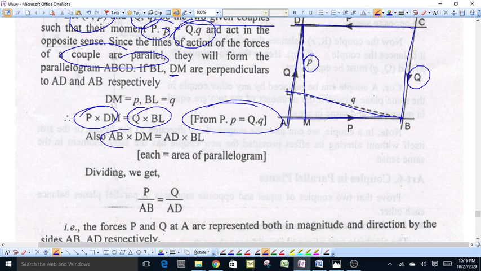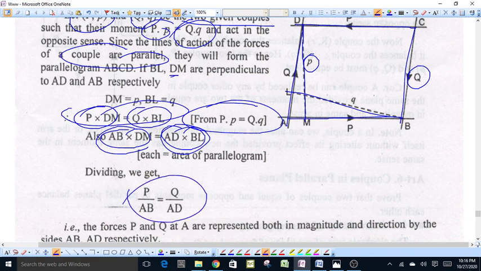Also AB into dm is equal to AD into BL. This AB into dm is the area of the parallelogram, and AD into BL is also equal to the area of the parallelogram. If we divide these two equations, we get P upon AB is equal to Q upon AD, as dm cancels out in both the equations.